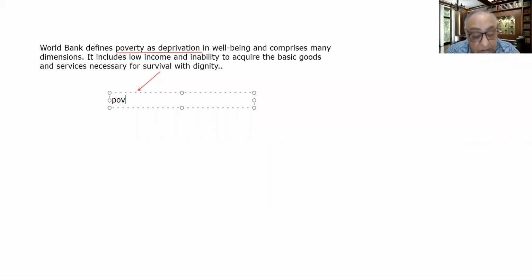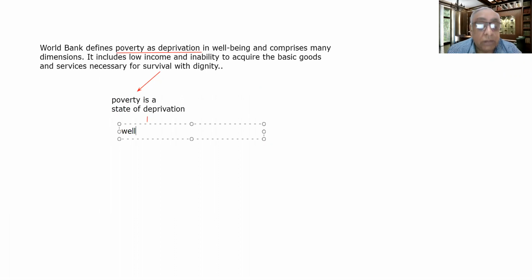So poverty is a state of deprivation. Deprivation of what? Deprivation of well-being. Well-being can be in different dimensions.